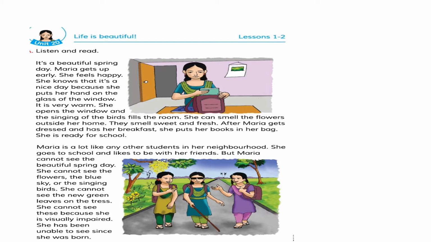Maria can't see this because she is visually impaired. She has been unable to see. Unable means অক্ষম, since she was born. When she was born, she was a blind girl. Okay, so as a baby, as a newborn child, Maria was blind. So we can say that by birth, Maria is a blind girl.